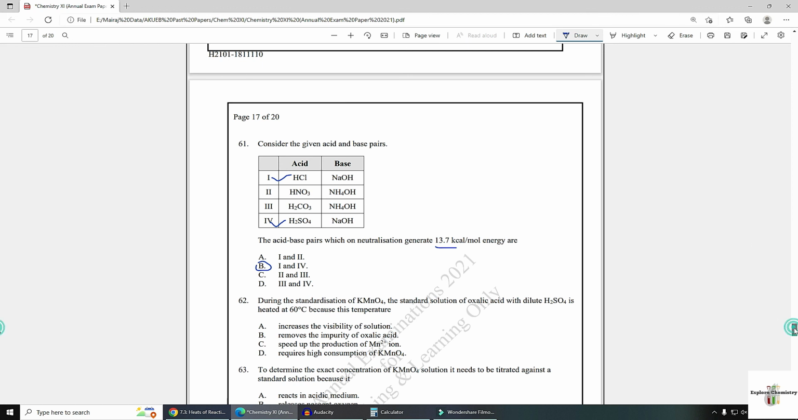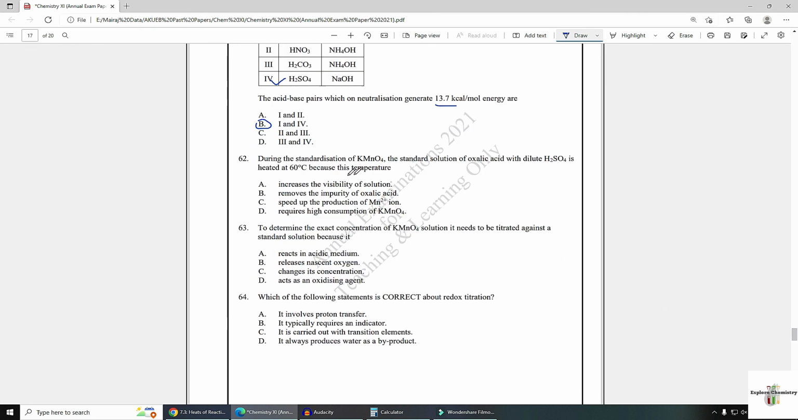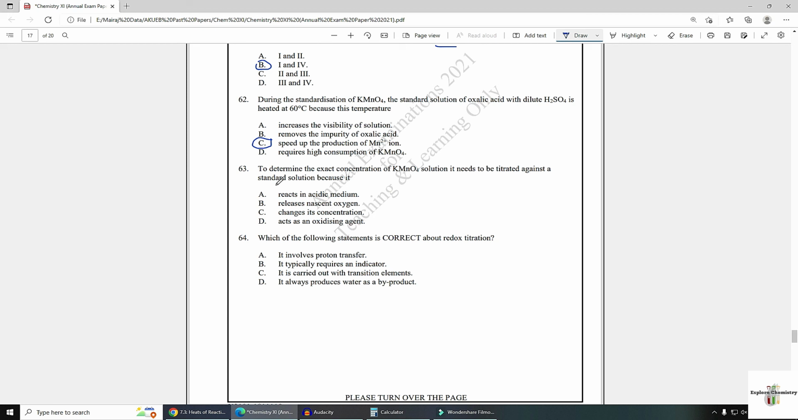Number 62. During the standardization of KMnO4, the standard solution of oxalic acid with dilute sulfuric acid is heated at 60 degrees centigrade because this temperature increases the visibility of solution, no. Removes the impurity of oxalic acid, no. Speeds up the production of Mn²⁺ ion. This is the correct answer. D is also wrong. Requires high consumption of KMnO4, only temperature is increased to convert the ions.